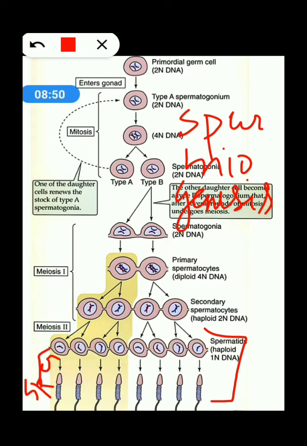Fine. Now what is happening here? This spermatid converts into a mature spermatozoa. So various developments take place during this process. First of all, the formation of the acrosome by the Golgi apparatus. Second, the elongation and condensation of the nucleus takes place. Third, the separation of centrioles takes place. Fourth, the formation of the axial filament from the distal centriole.